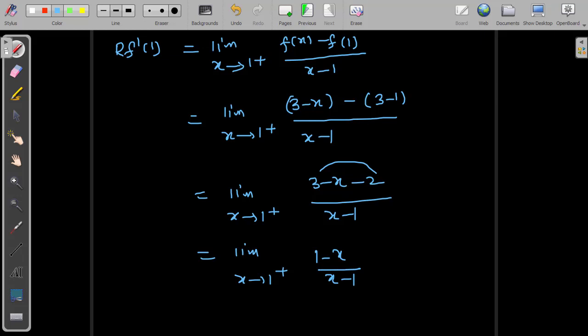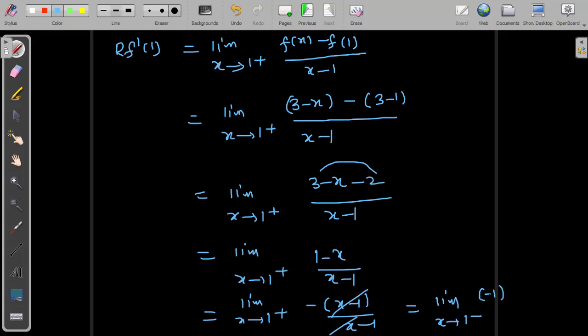Now if I reverse the function in the numerator with a minus sign, both will represent the same with coefficient minus 1 in the numerator. Or simply we can say limit x tending to 1 plus, with minus common from the numerator, divided by x minus 1. So both will cancel out. There is a constant function, limit of minus 1, because we have a rule that the limit of a constant is the constant, so the answer is minus 1.